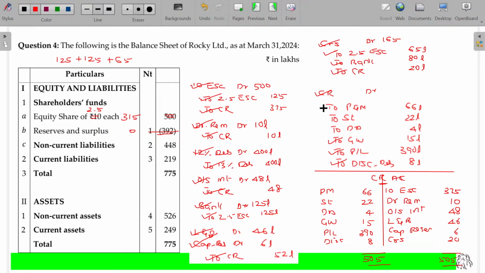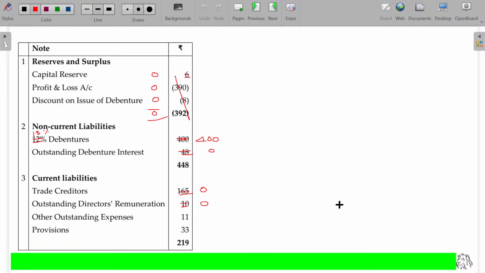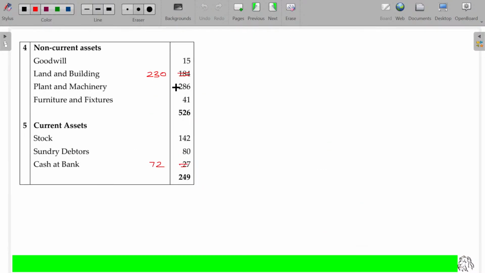Plant and machinery, you have to reduce by 66. Stock reduced by 22. Debtors reduced by 4. So plant and machinery reduces by 66, then this is 220. Debtors reduces by 4, so 76. Stock reduces by 22, then it is 120. Goodwill fully reduced. Furniture and fixtures, no adjustment, remains the same.